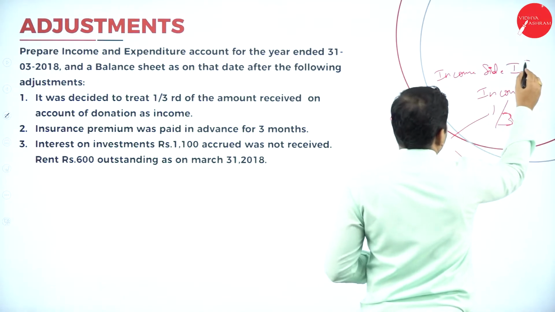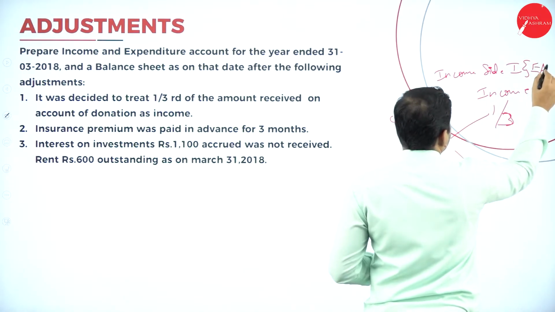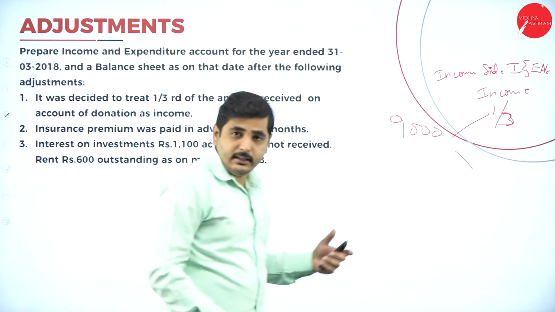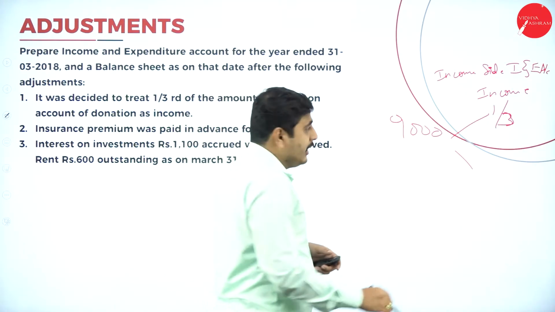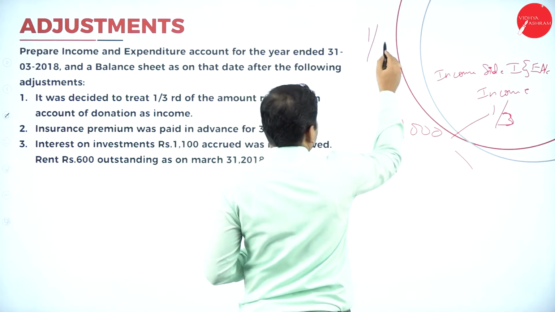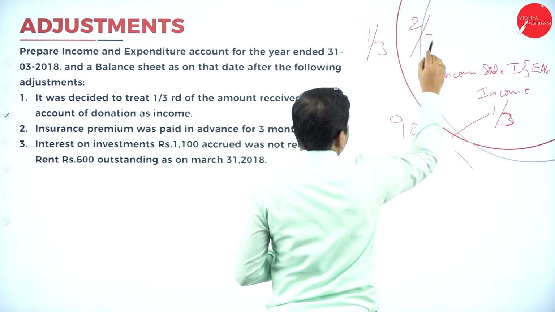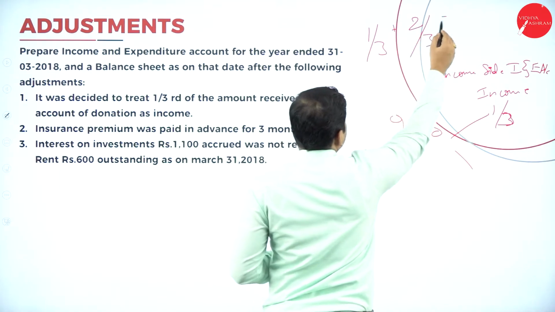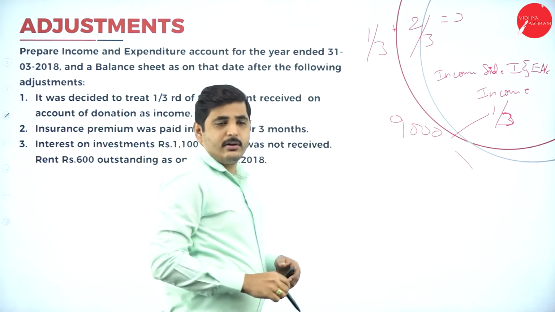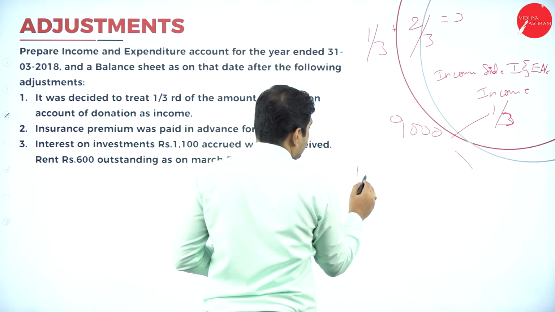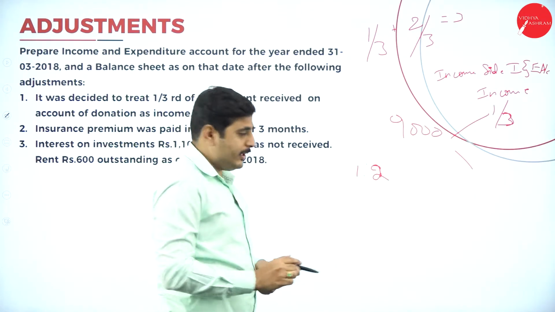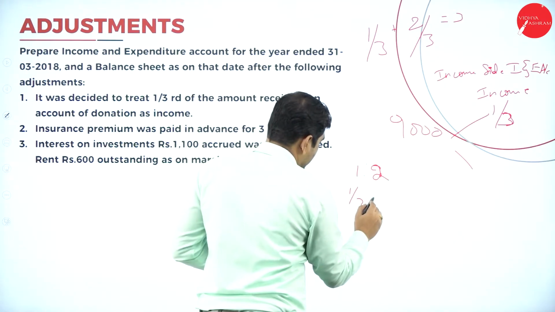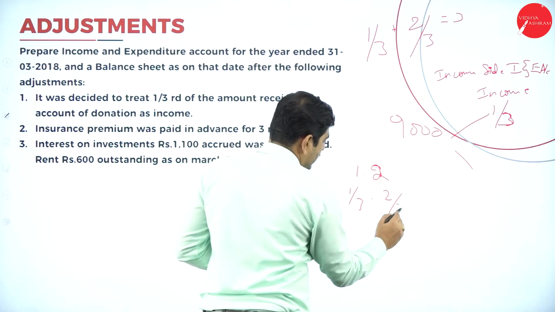Remaining, how much? 1/3 means the remaining is 2/3. See, 1 plus 2 equals 3, so the ratio is 1:2. 1:2 means 1/3 and 2/3, right?